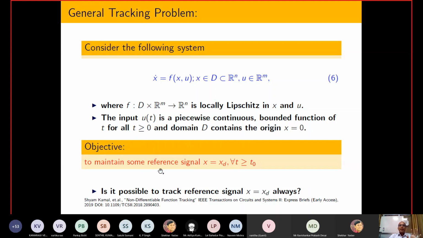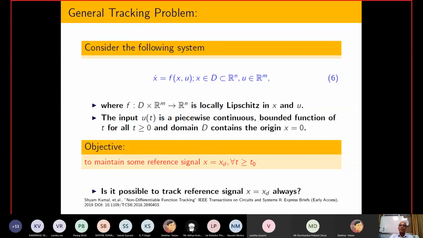So now our main objective is to track this signal x equal to x(t), and here there does not exist any restriction on x(t). x(t) may be non-differentiable. Then the question is, is it possible to design some kind of control action such that I can track this class of signal?